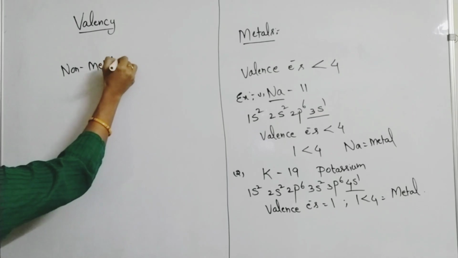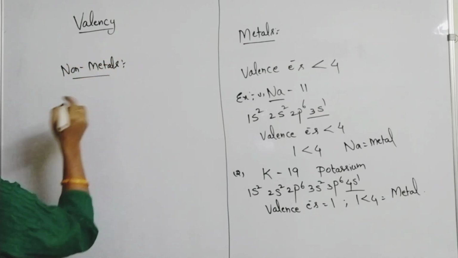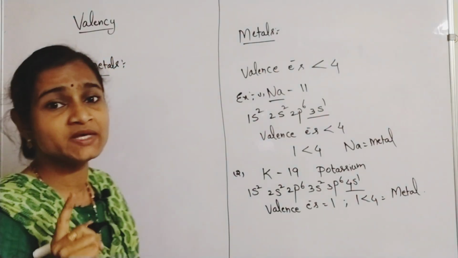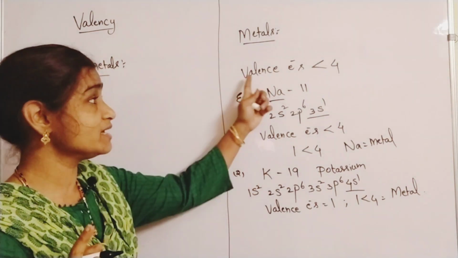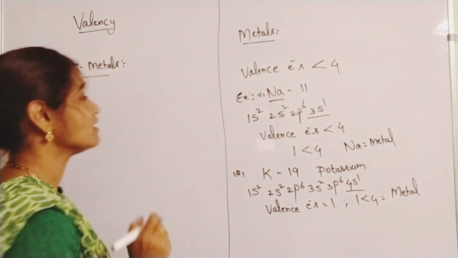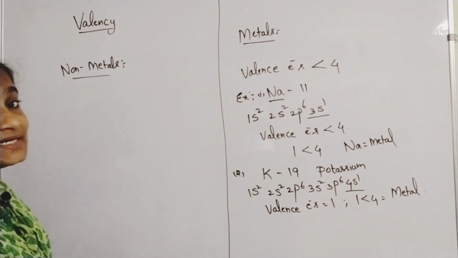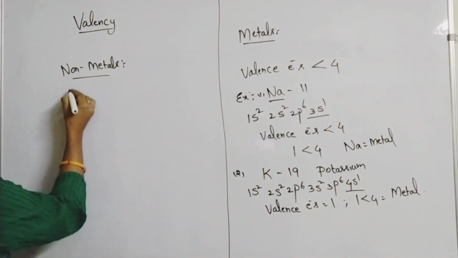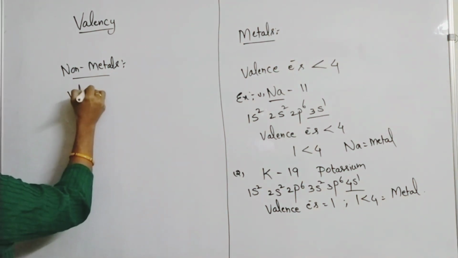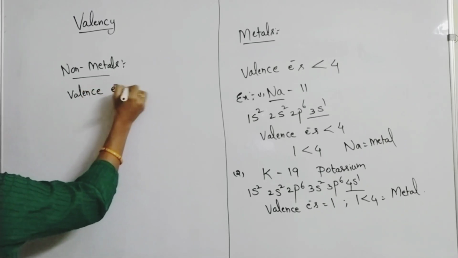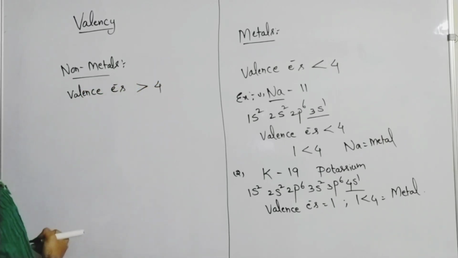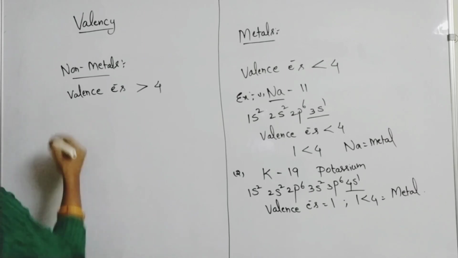Till now I did not speak about valency. I'm just telling about valence electrons, the identification of metals and non-metals. If valence electrons are greater than 4, then they are called non-metals.